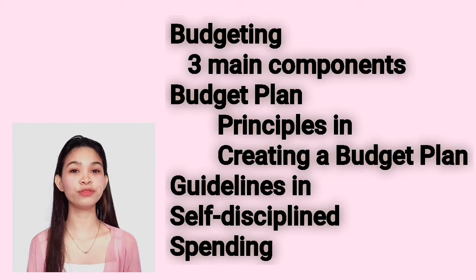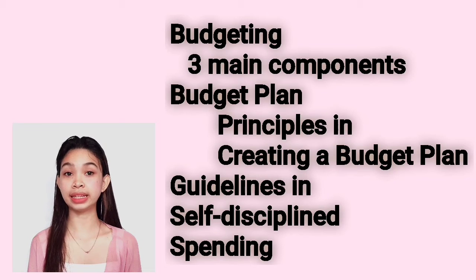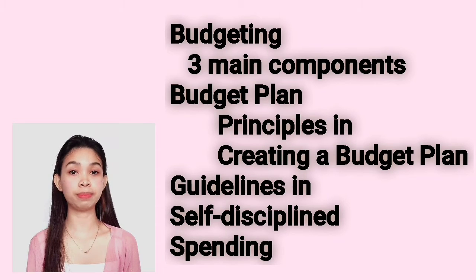Today we'll be discussing the following topics: budgeting itself, its three main components, the budget plan, the principles in creating your own budget plan, and the most important, the guidelines on self-disciplined spending. So let us proceed.